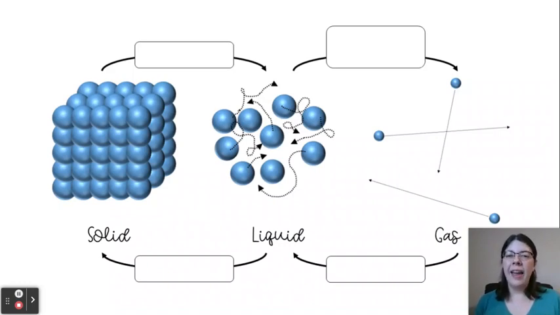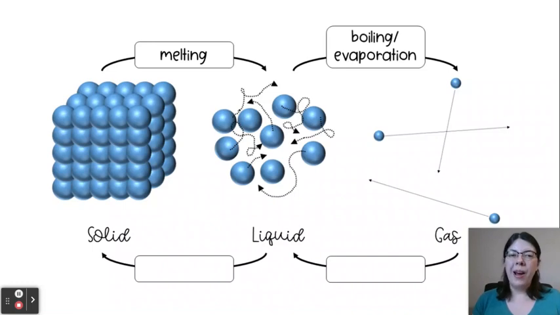So if we take a solid and we add extra heat or energy to it, we're going to go ahead and liquefy it in a process known as melting. We can then add additional energy to that liquid and get into the gaseous state through a process of boiling or evaporation. So boiling is when we actually reach the boiling point. That's like when you're boiling water for spaghetti, versus evaporation can occur at lower temperatures. So evaporation is when you hang a wet towel over the laundry line outside. The water evaporates off, it goes into the gaseous state, but we're not actually heating it up as much as we would be with boiling.